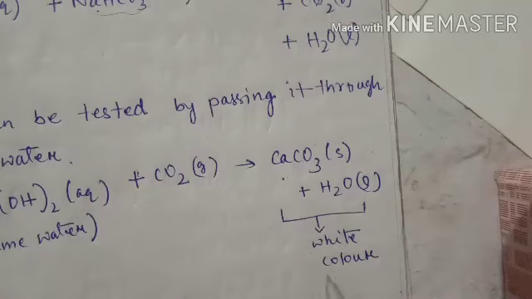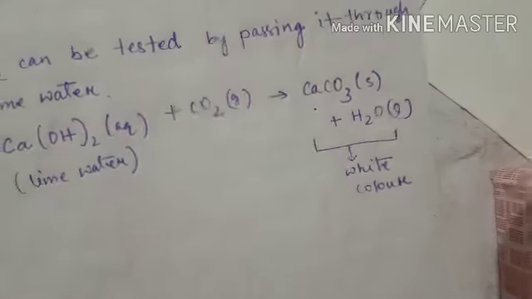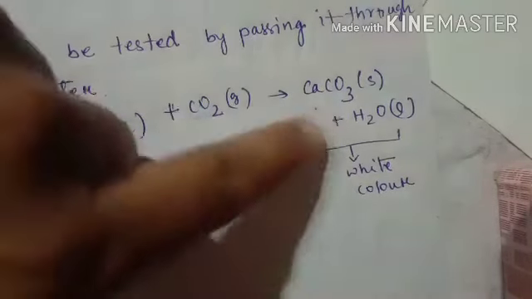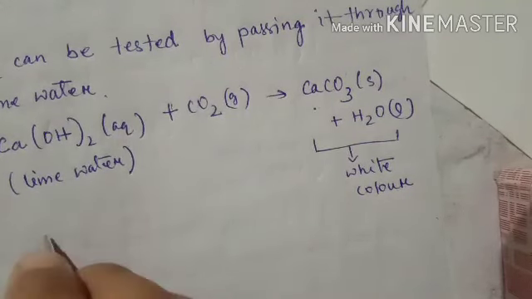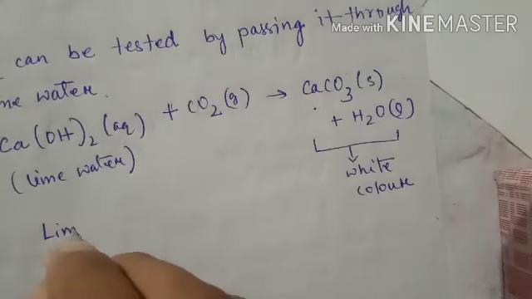This mixture, that calcium carbonate and water together gives white color. That means lime water